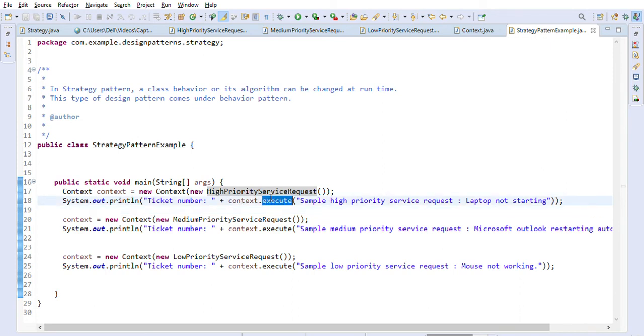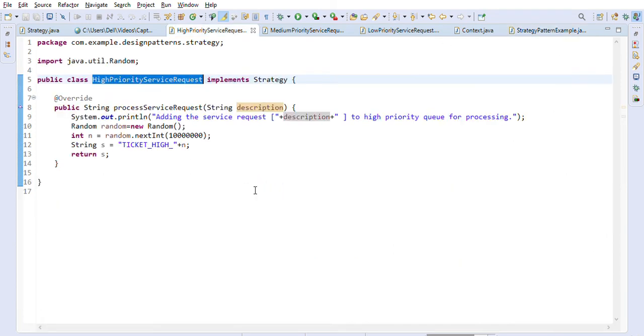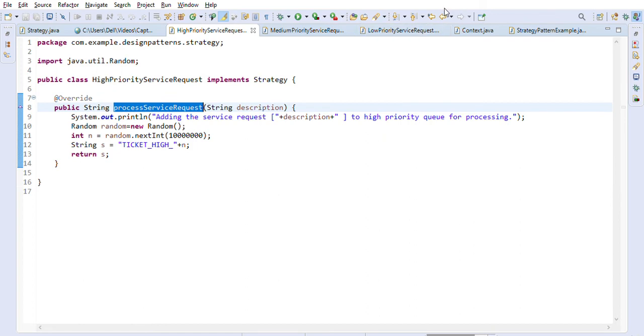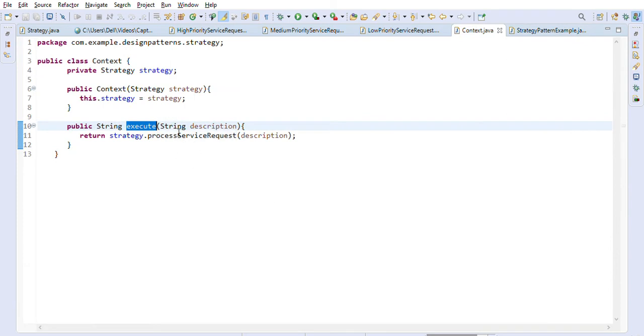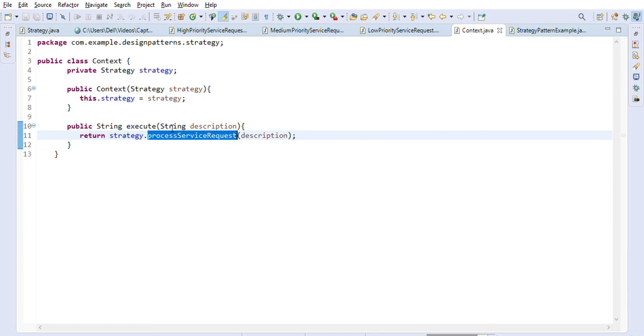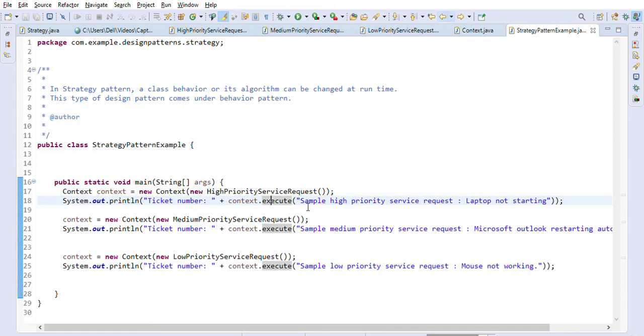Context dot execute, this will call the execute method. This means it will call the process service request method of this high priority service request, right? Because context execute is actually calling the strategy's method. The strategy interface is there and we have three implementations, so that's how it decides which implementation to call at runtime, right?